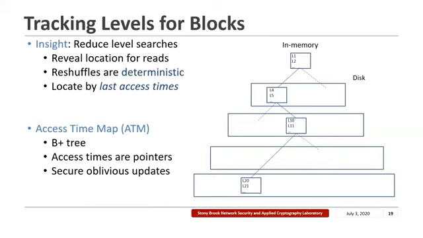The way an access works now is, first we look into the root and we find out the access times for its children nodes. Based on this, we retrieve the children nodes from the buffer in which they currently reside, and we repeat this process for all the internal nodes of the tree until we find the leaf where we find the last access time of the block that is required. Based on this, we can read the block from the exact buffer.